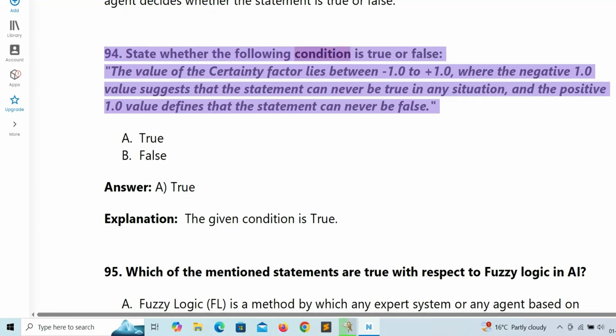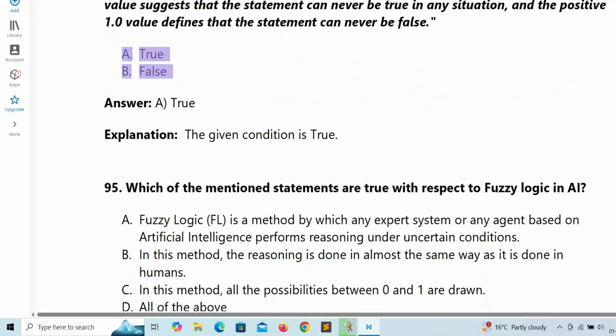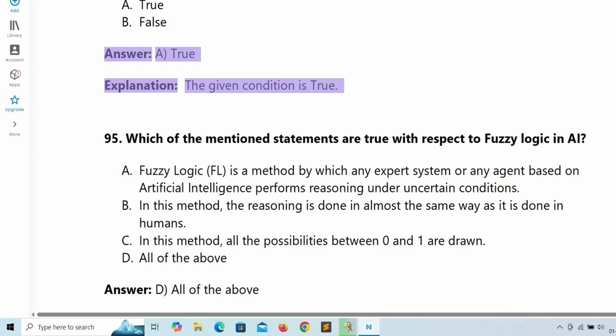State whether the following condition is true or false. The value of the certainty factor lies between -1.0 to +1.0, where the -1.0 value suggests that the statement can never be true in any situation, and the +1.0 value defines that the statement can never be false. A. True. B. False. Answer: A. True. Explanation: the given condition is true.